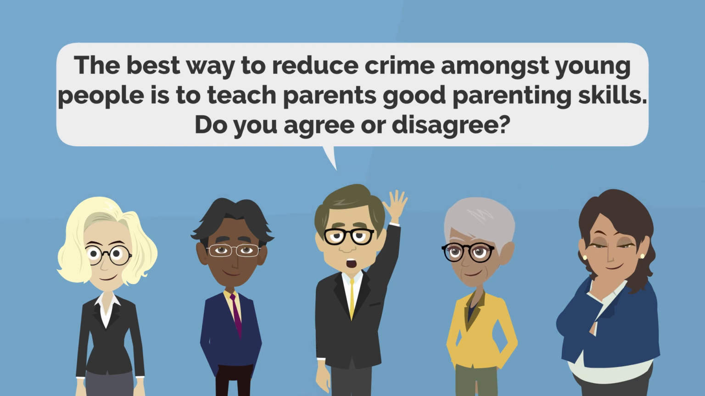So if you agree that only this act is necessary or the best way to reduce crime, then you have to write your essay according to this statement. But if you partially agree, that this statement is okay, the best way is to teach good parenting skills, but there is also another factor that is important to reduce crime, then that essay will be partially agree. So how to write a partially agree essay? I will explain by using this template.